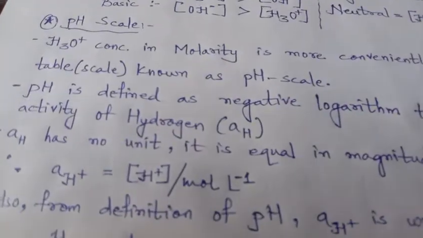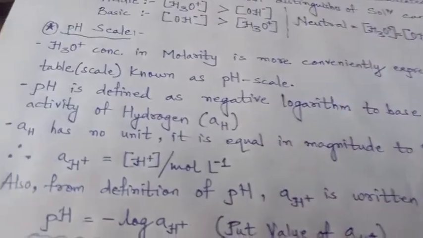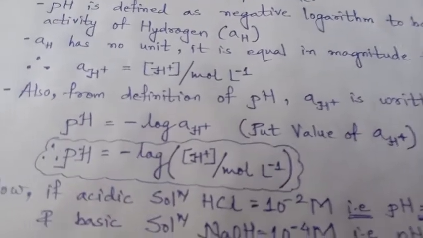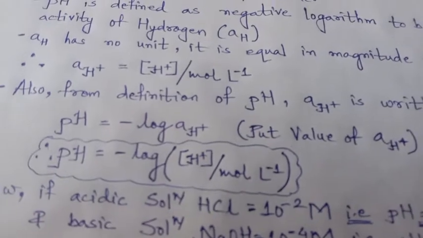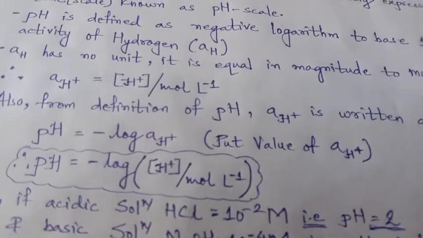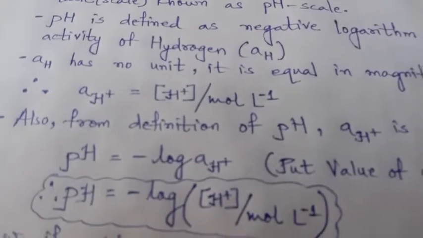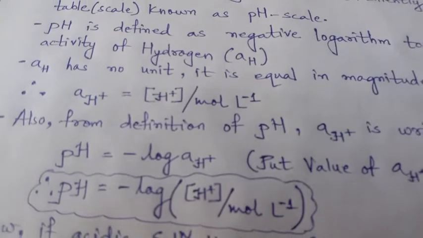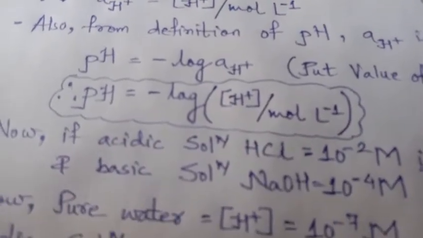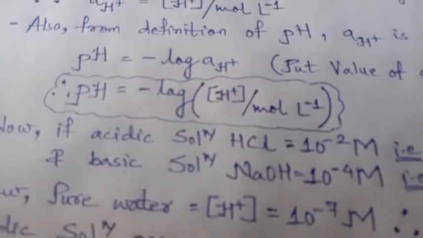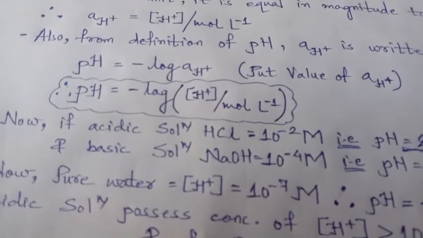Just now I told you pH is defined as the negative logarithm to base 10 of the activity of the hydronium ion. So here you see, as per the definition, pH is equal to minus log to the base 10 of the activity of hydrogen ion, aH plus. Now putting the value of aH plus, that is H plus mole into liter inverse, in the pH, we get a formula for pH is equal to minus log H plus per mole into liter inverse.